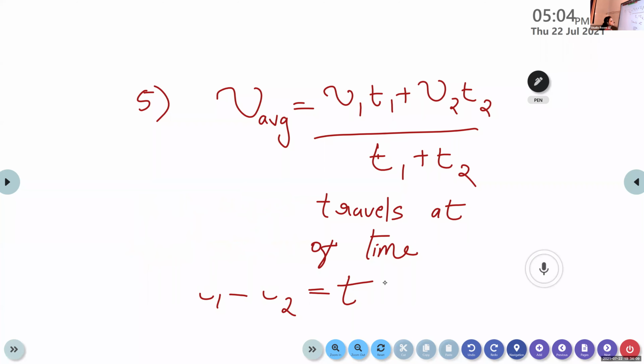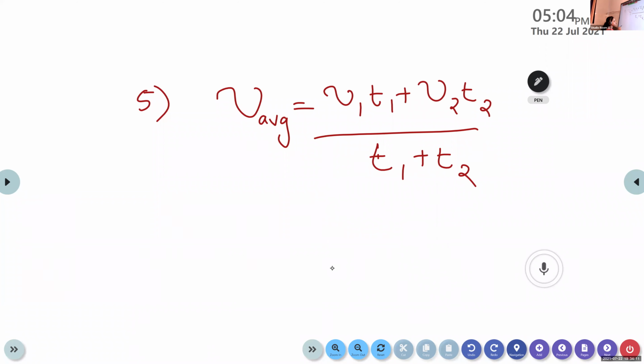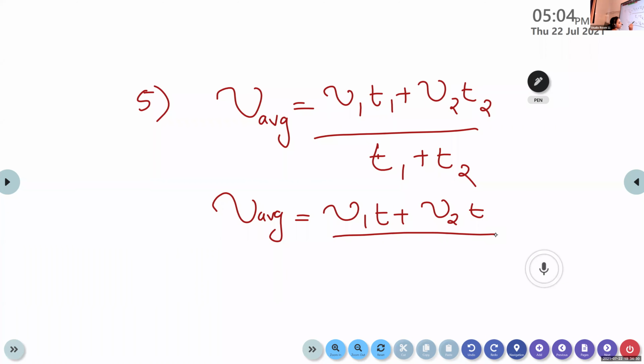So what happens to this equation for average speed? V average is equal to, who is ready to say the answer? V average is equal to v1 plus v2 by 2. Yes, v1 t plus v2 t divided by t plus t. Or we can rearrange it. Which term is common in the numerator?